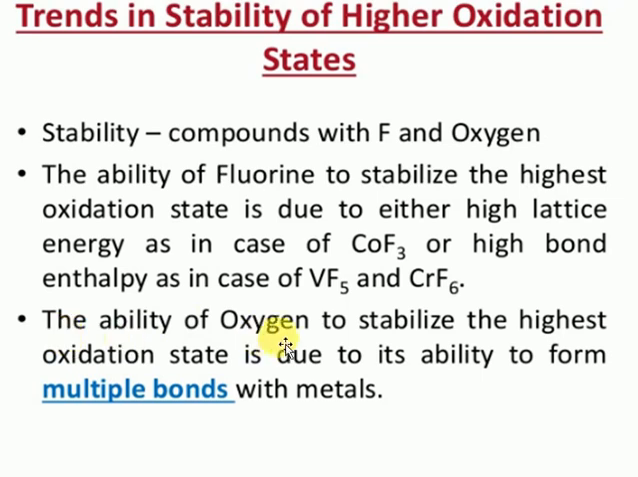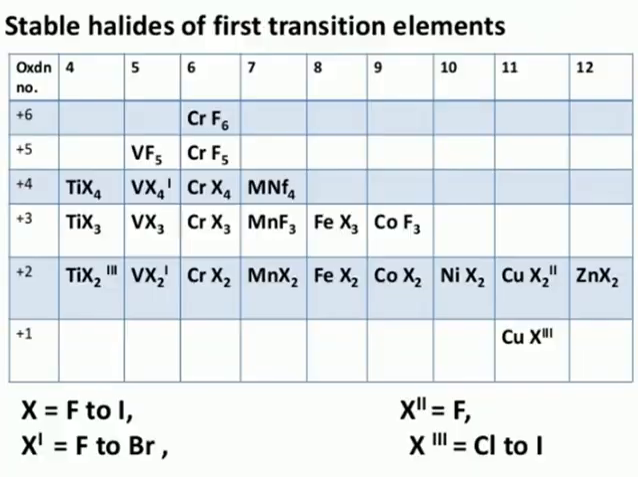The ability of oxygen to stabilize the highest oxidation state is due to its ability to form multiple pi bonds. For example, in Mn2O7 the oxidation state of manganese is +7. In fluorides, VF5 is the maximum at +5 and CrF6 the maximum at +6. So fluorine stabilizes the highest oxidation state because of lattice energy, and oxygen because of multiple bonds. This is a very clear idea.